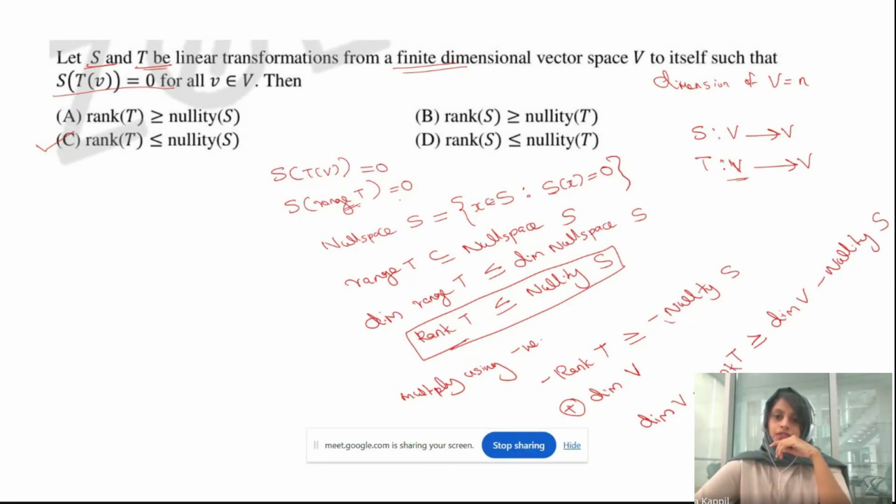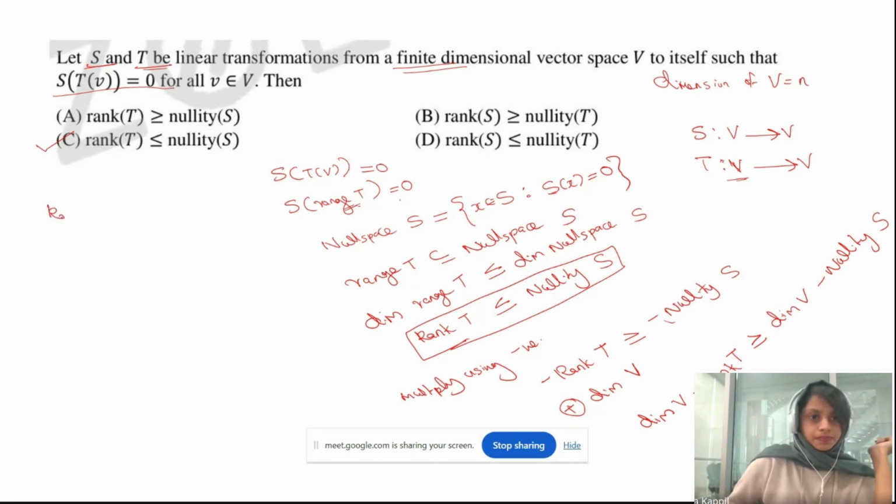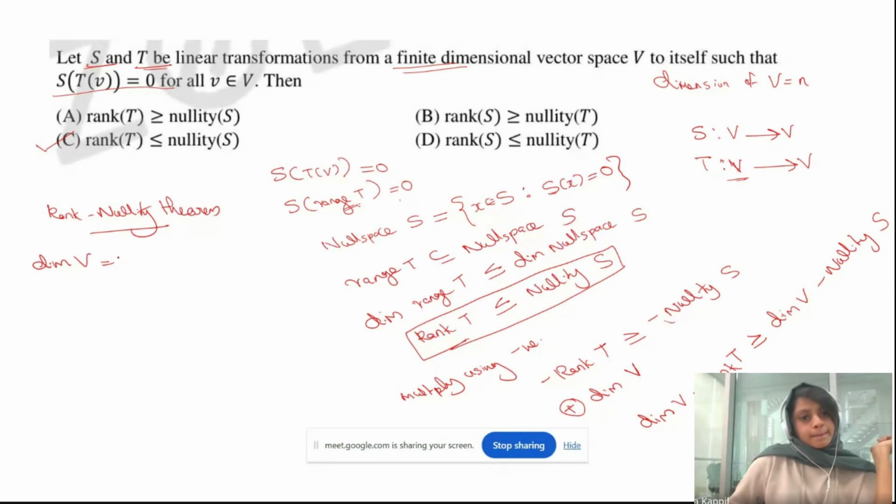What is dimension minus rank? Dimension of V minus rank, as per the rank nullity theorem. The dimension of V should be equal to nullity plus rank.